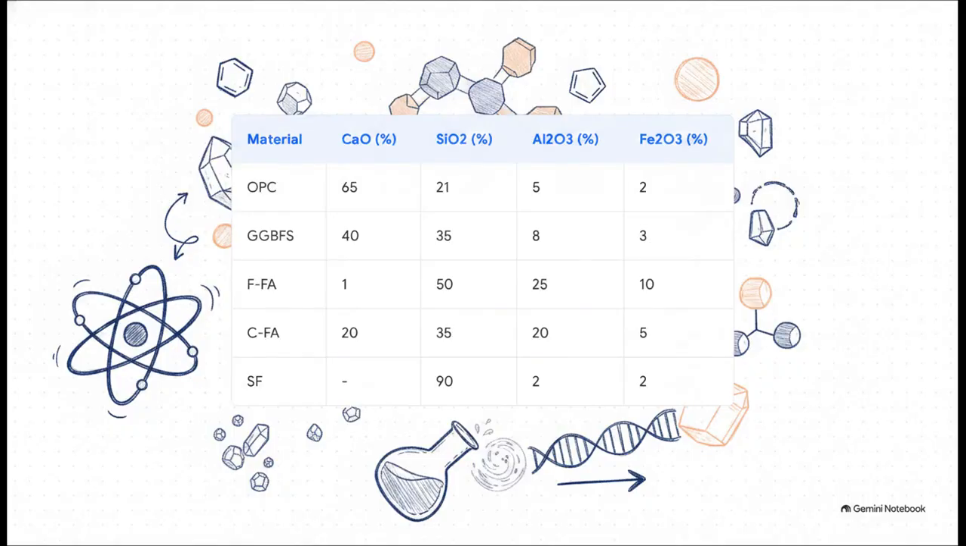Now, for those of you who love the technical chemistry details, notice how radically the chemical composition shifts when we compare ordinary Portland cement, or OPC, directly to these supplementary minerals. OPC is about 65% lime, right? But ground granulated blast furnace slag drops that to 40%, and silica fume has virtually zero lime. Meanwhile, the silica, alumina, and iron oxide percentages vary wildly. We are fundamentally altering the chemical DNA of the binder here to get exactly the performance we need.